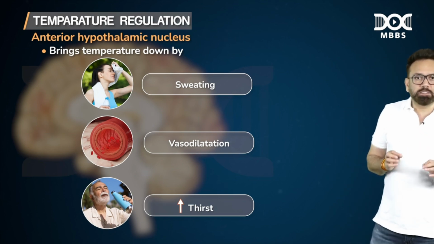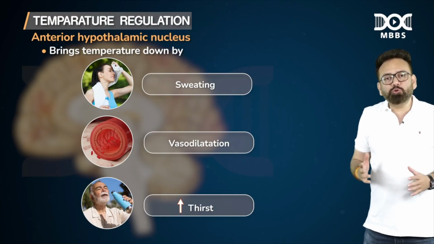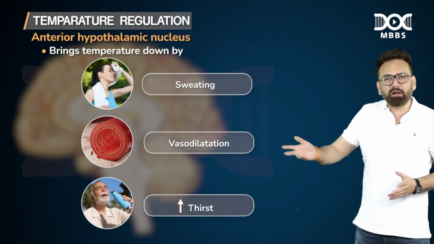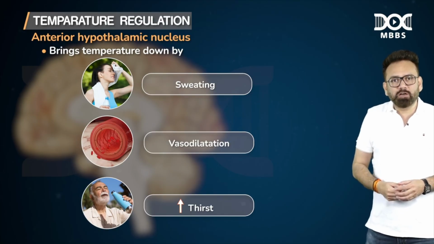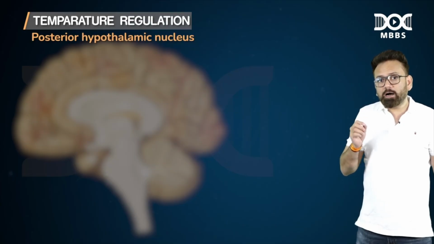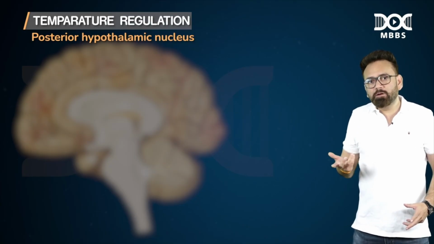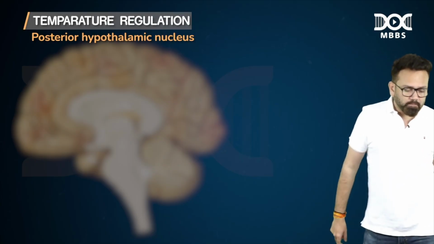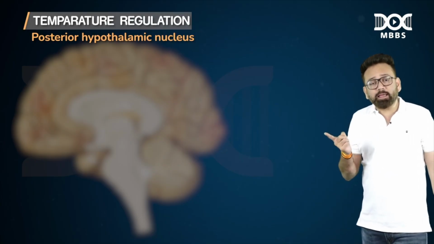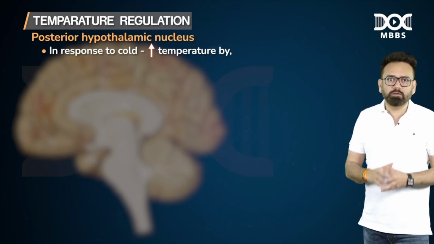Then which nucleus of the hypothalamus behaves like a heater, which is going to respond to the cold? If there is a -8 degree temperature in Russia, -10 or even -20, then the posterior hypothalamic nucleus is working like a heater, not AC. So anterior is working like AC, posterior is working like heater because it is responding to cold.